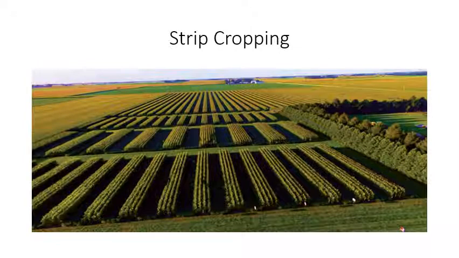Now friends, let's talk about strip cropping. You can see in this picture there are these areas between the crops. You can see these are left bare. Such strips can be left so that wind movement will be restricted, right? So this is an example of strip cropping, and that's all for today, friends.